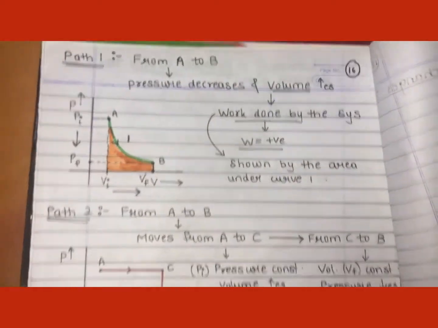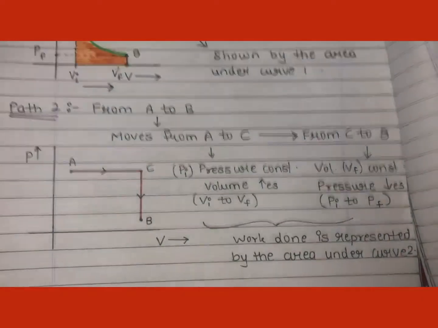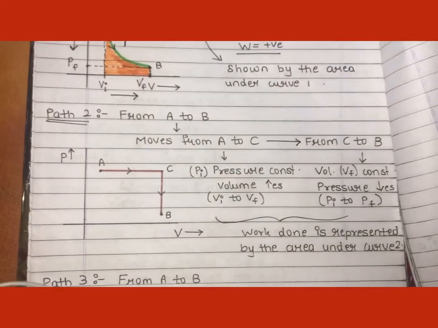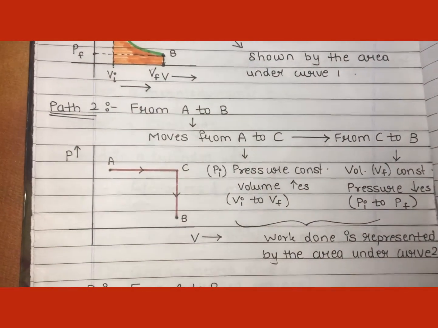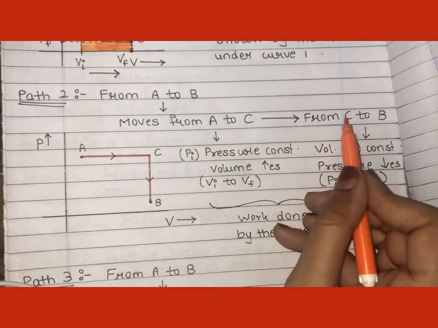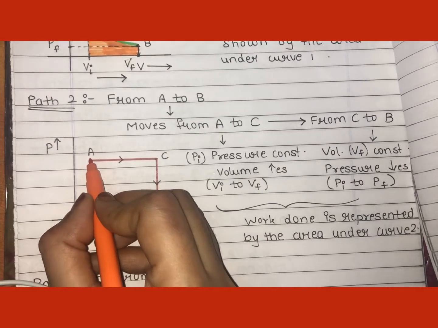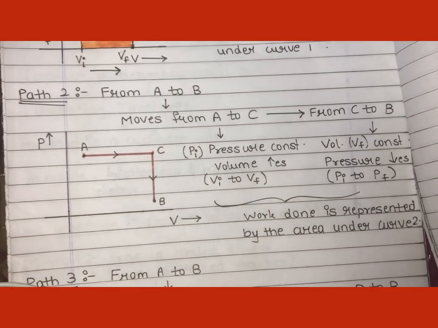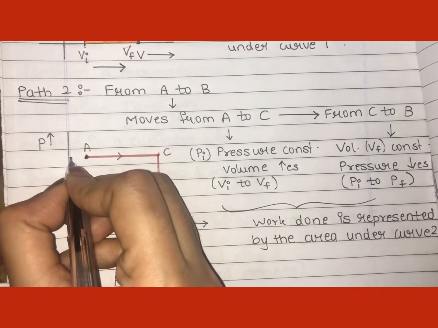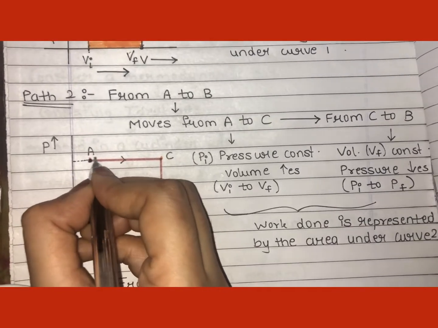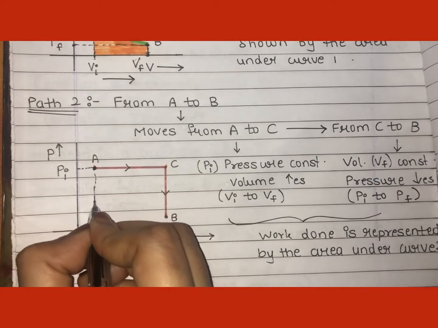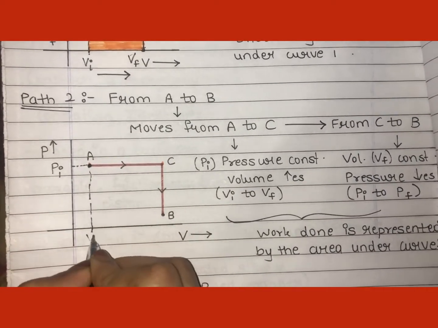Okay. Now coming to path 2, followed by the system to change from initial state to final state, that is from A to B. Now in this case the particle moves from A to C, then from C to B. Let's see what happens when the particle moves from A to C. Okay, now when the particle is at A, this is the initial state, right? So initially the pressure is Pi and initially the volume is Vi.